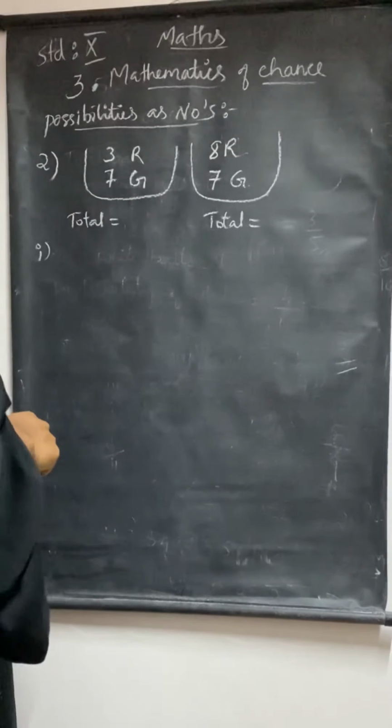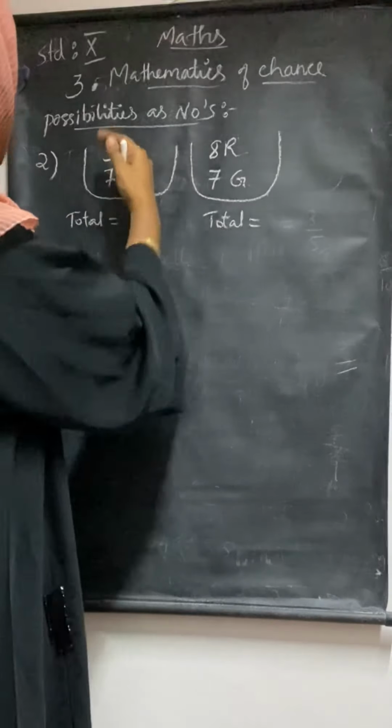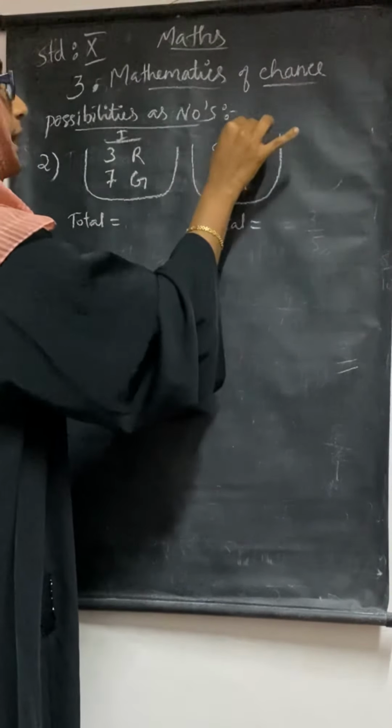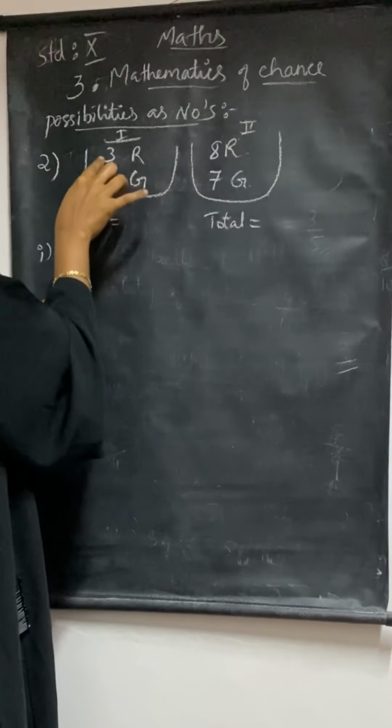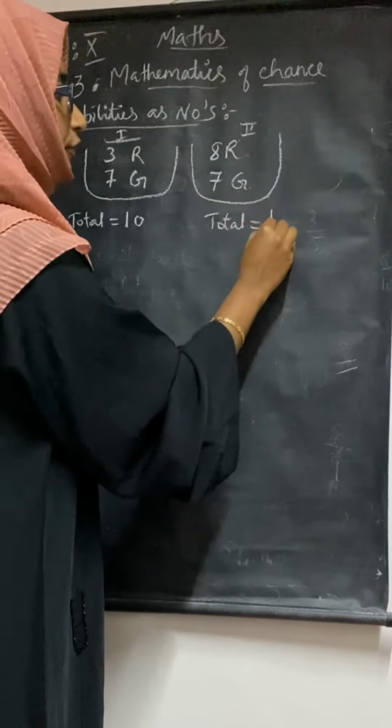That is the question. Now here, before finding the probability, we want to find out the total. This is the first bag, this is the second bag. So in the first bag, how many in total? 3 plus 7, it will be 10. 8 plus 7, it will be 15.